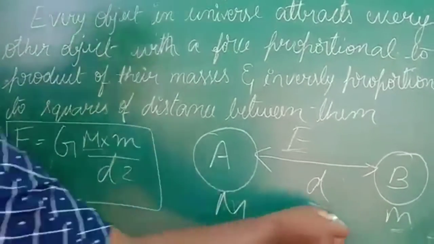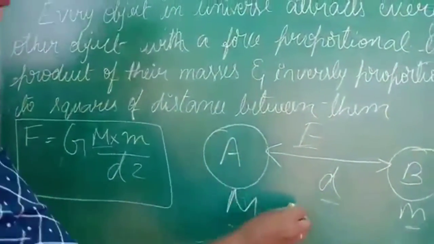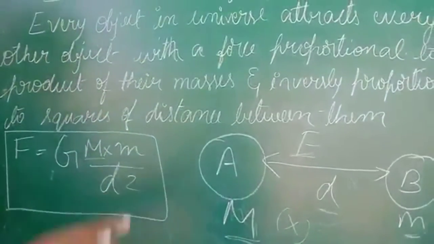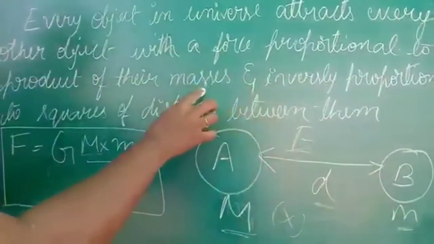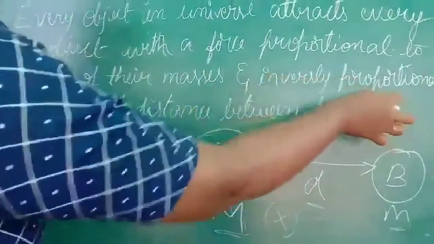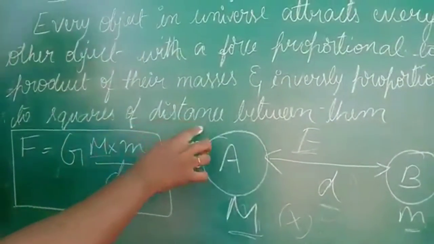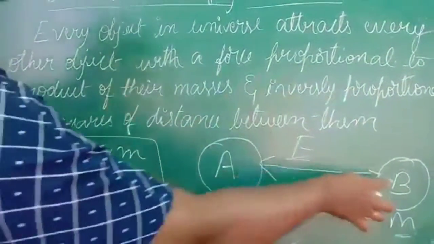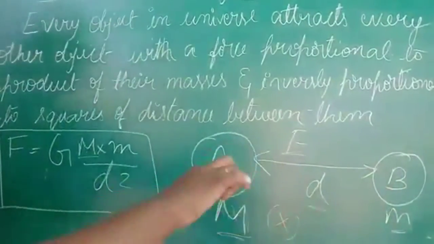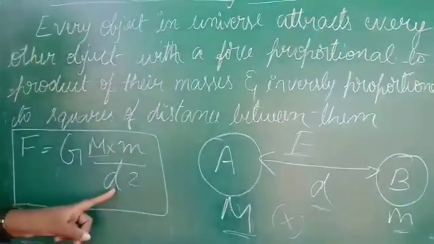Capital M into small letter m. Product means what? It is a multiplication. Product of their masses and inversely proportional to the square of the distance between them. What is the distance between them? That is d. Square of the distance means d square.